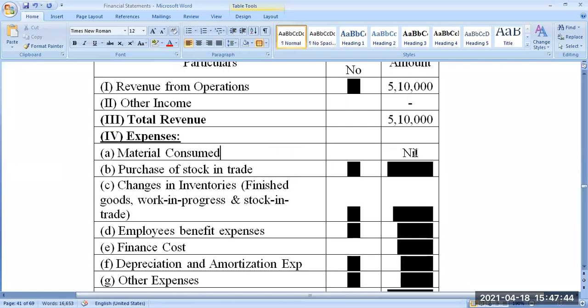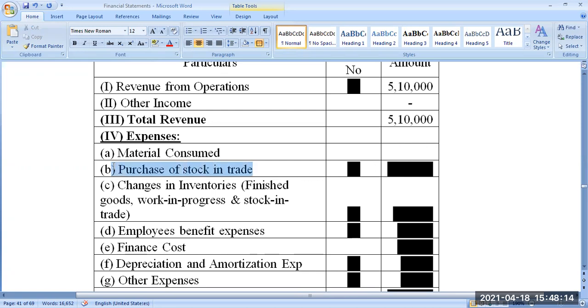I don't want to write, so I will write nil, or I can write simply 0 or blank. Material consumed. Any doubt? Material consumed is nothing but raw material consumed. Raw material consumed will come only for those companies which are doing manufacturing. If your company is just a trading company, buying and selling, there won't be any material consumed. So I'm leaving it blank.